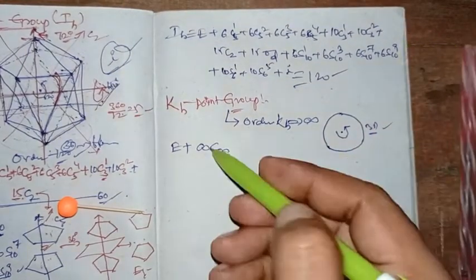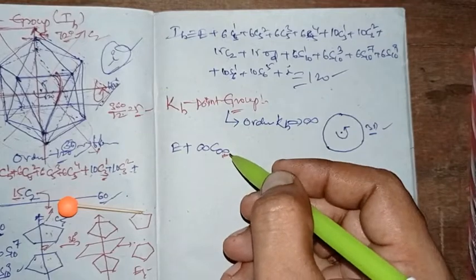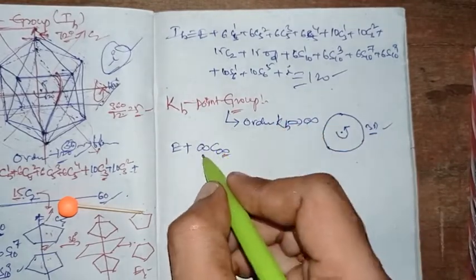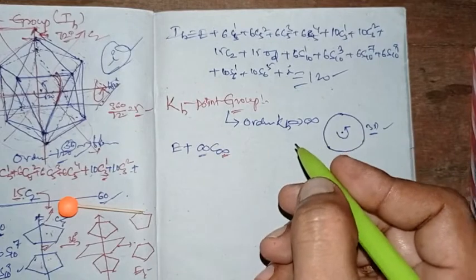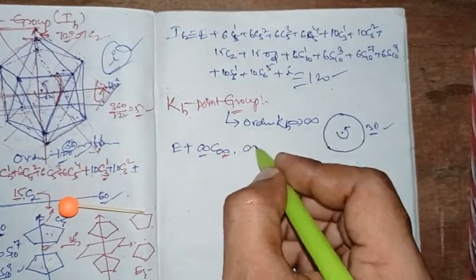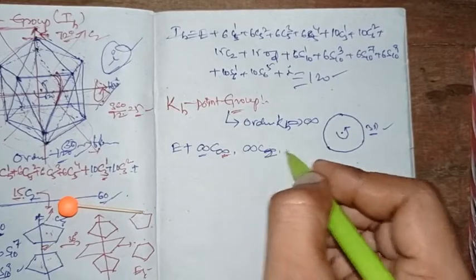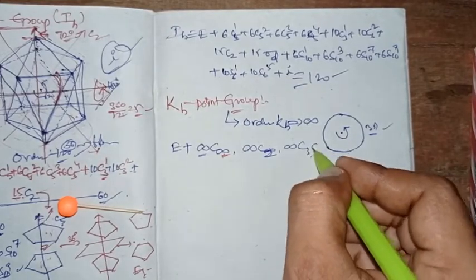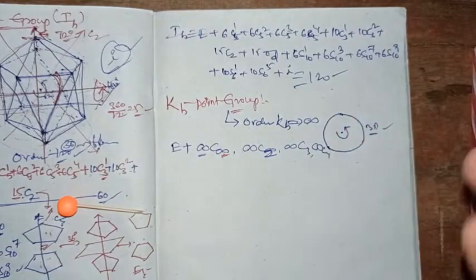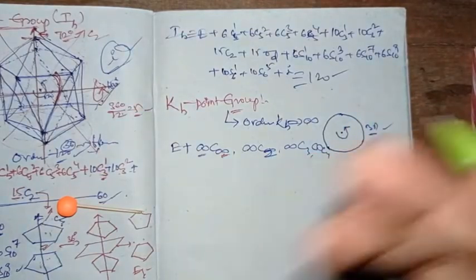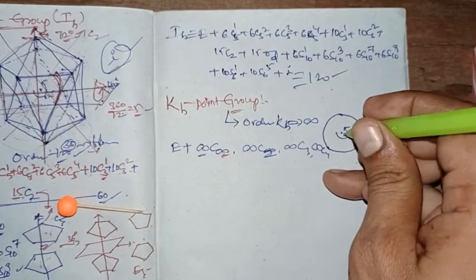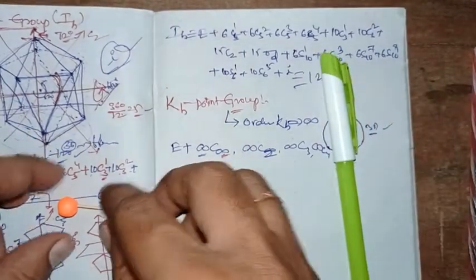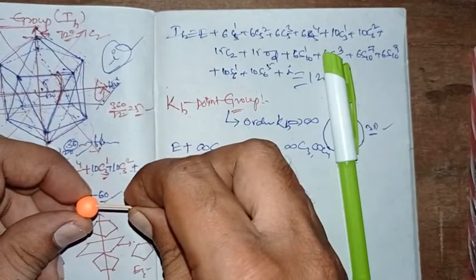So the number of axes will be infinite. Like this it will have an infinite number of C infinities, C2s, C3s, C4s, whatever fold of rotation you want to do, there will be an infinite number. Here, horizontally you can apply one axis, and you can apply another vertically.